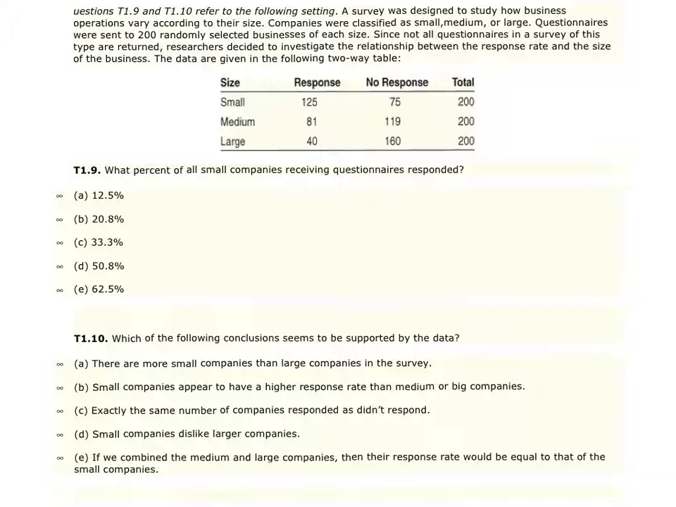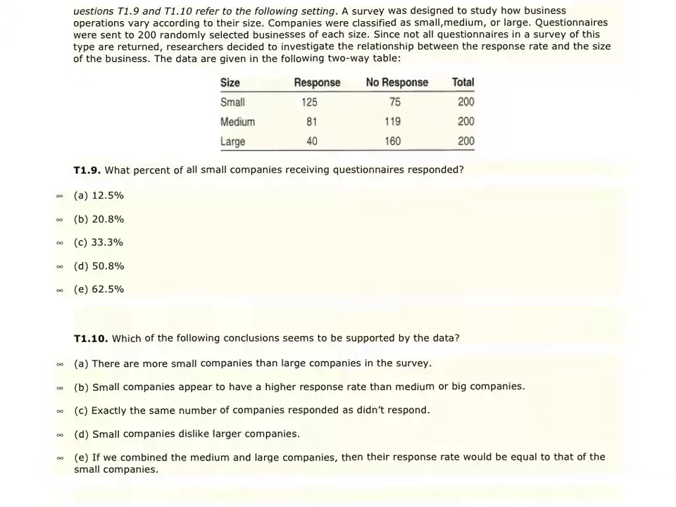Question 9 and 10. A survey was designed to study how business operations vary according to their size. Companies were classified as small, medium, or large. Questionnaires were sent to 200 randomly selected businesses of each size. Since not all questionnaires in a survey of this type are returned, researchers decided to investigate the relationship between the response rate and the size of the business. The data are given in the following two-way table.